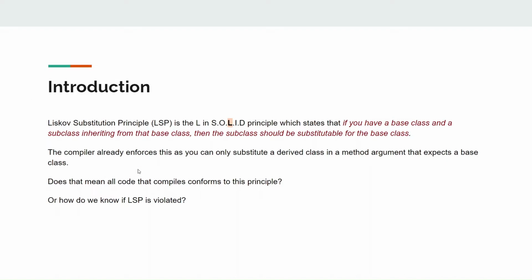The compiler already enforces this as you can only substitute a derived class in a method argument that expects a base class. Does that mean all code that compiles conforms to this principle? Or how do we know if LSP is violated? Watch this video until the end to understand this with a simple example.